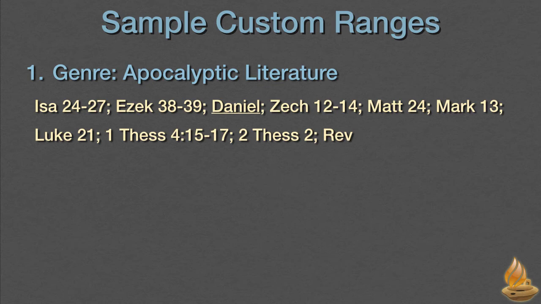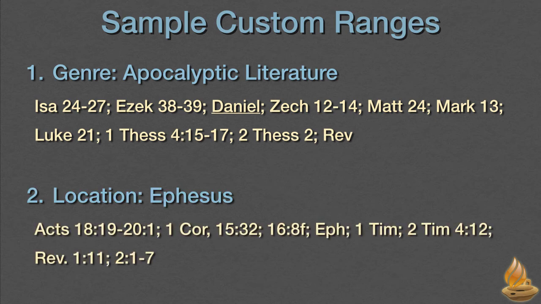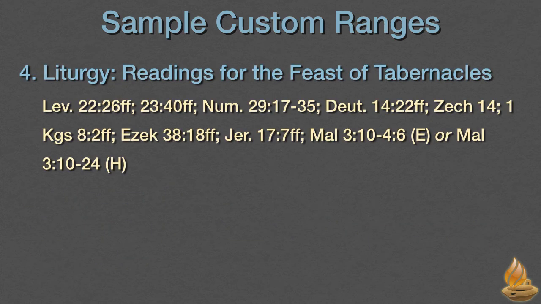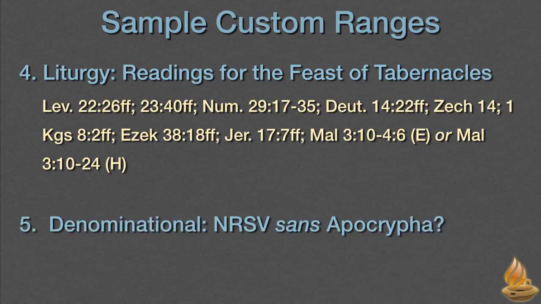We can also group passages by location. For instance, here are a variety of passages associated with Ephesus. They either mention Ephesus or are written to people who lived in that great ancient metropolis. We can also group passages liturgically, as in this set of traditional readings for the Feast of Tabernacles. I've combined those from the Jerusalem and Babylonian Talmuds, which vary slightly, and yes, I've included the readings for Simchat Torah. Finally, one last example, denominations vary as to which books they consider canonical.